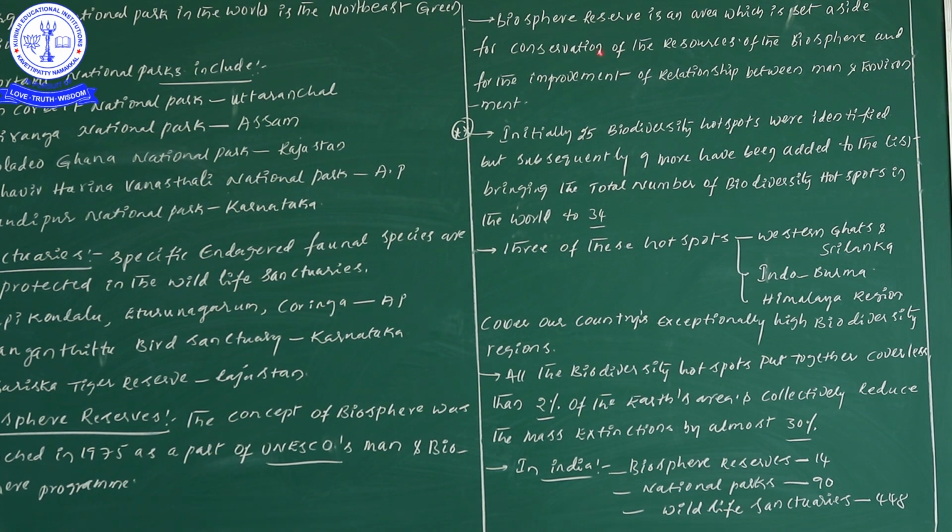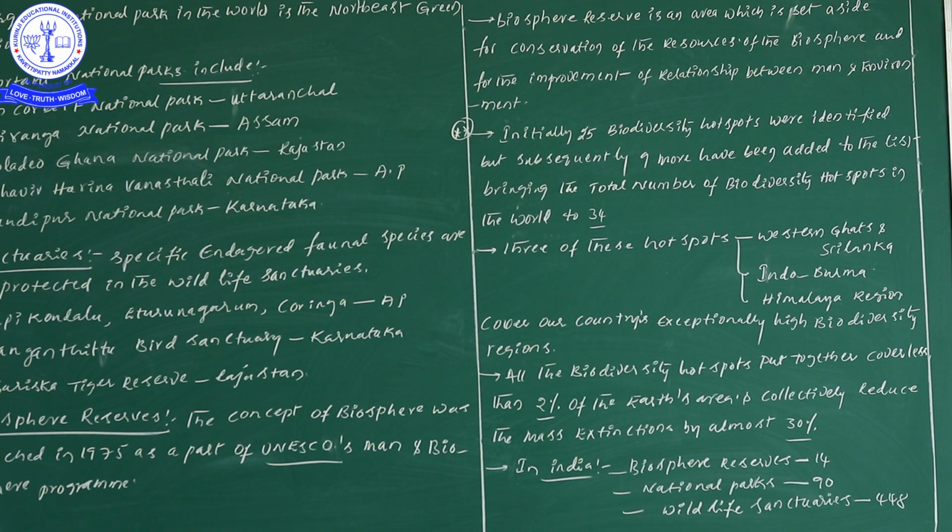Definitely in a biosphere reserve we can conserve the resources of the biosphere, and we can also improve and maintain the relationship between man as well as environment.